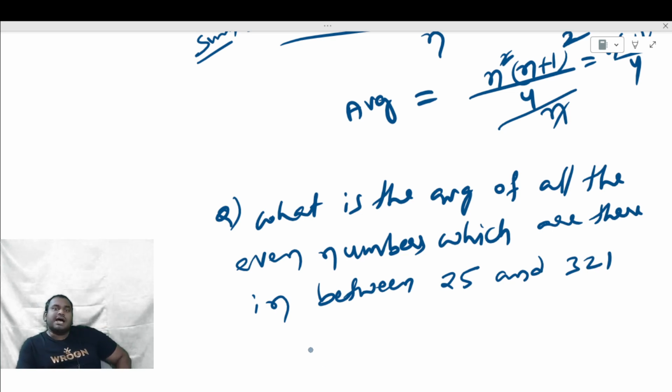Understand the question. What is the average of all the even numbers? I am asking only even numbers. You should not think about odd numbers which are there in between 25 and 321.